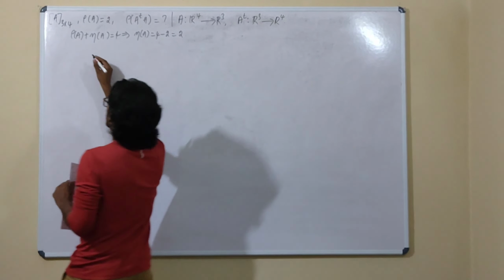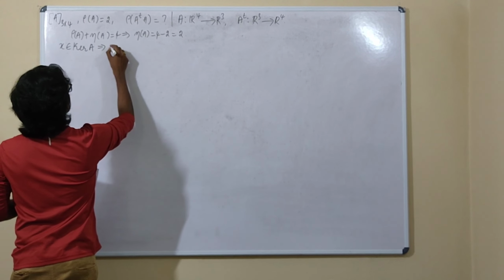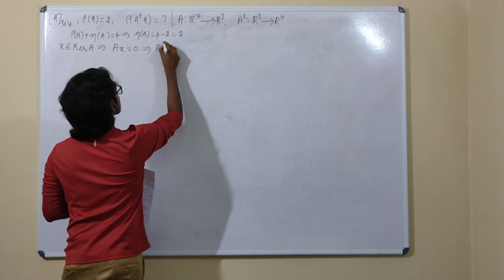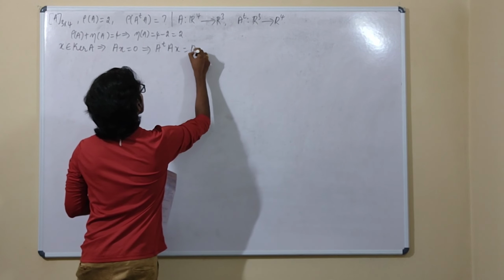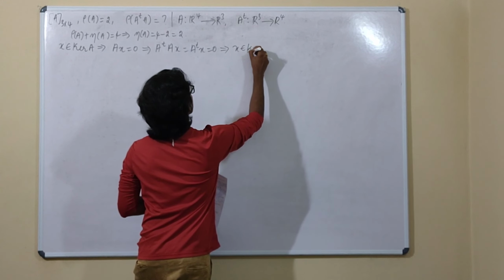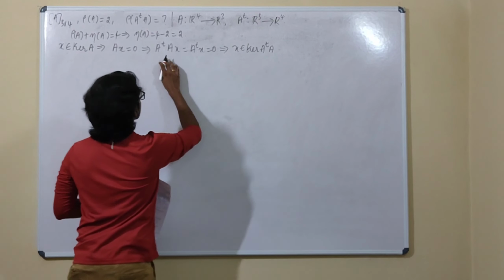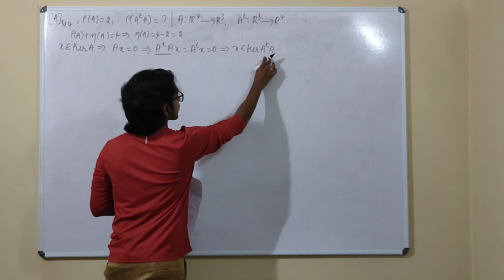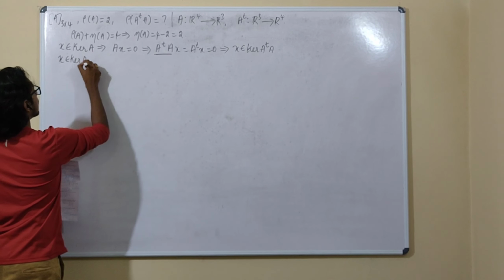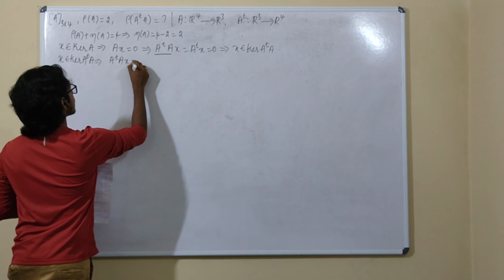Now let us prove something that we did in one of the previous videos. Let me take an arbitrary element x from the kernel of A, which means Ax equals 0. I multiply A transpose with this, so A transpose Ax equals 0, which tells me that x is also a member of the kernel of A transpose A. Now let me choose a member from the kernel of A transpose A, which means A transpose Ax is 0.